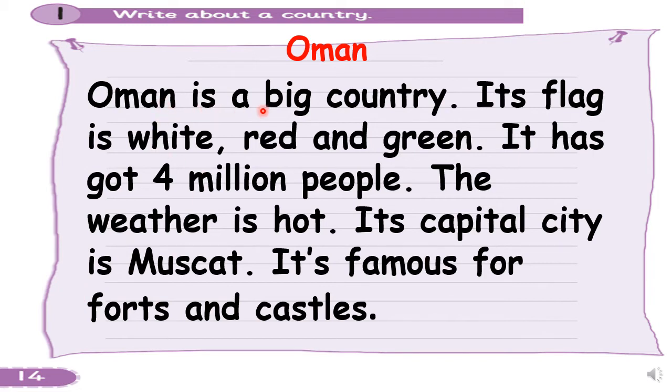Oman is a big country. Its flag is white, red, and green. It has got 4 million people. The weather is hot. Its capital city is Moscow. It is famous for forts and castles.